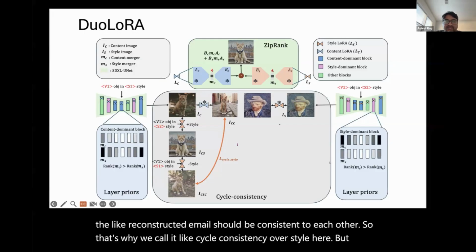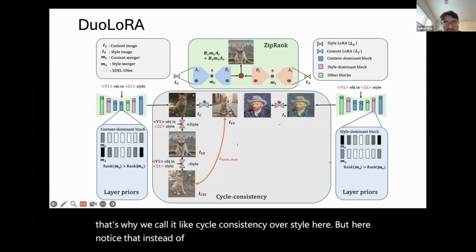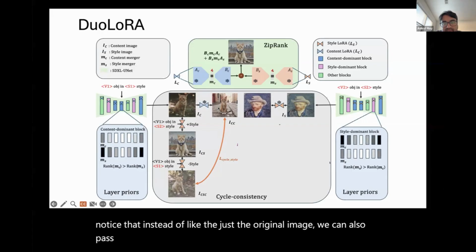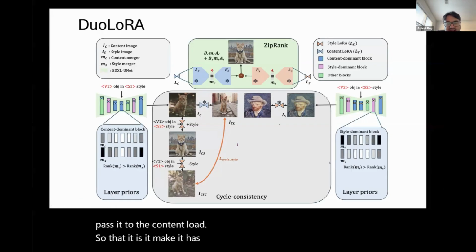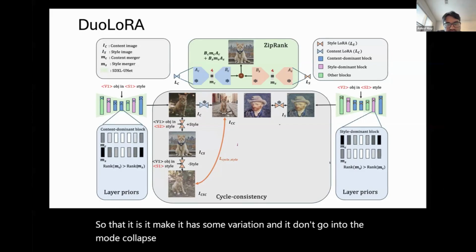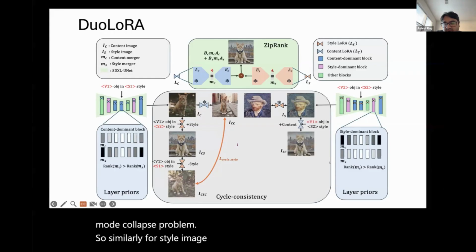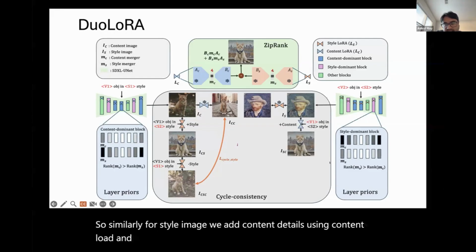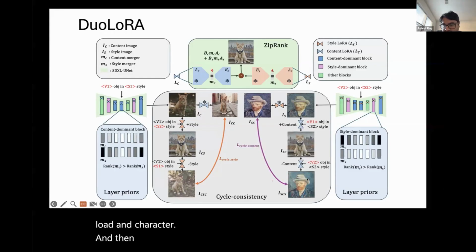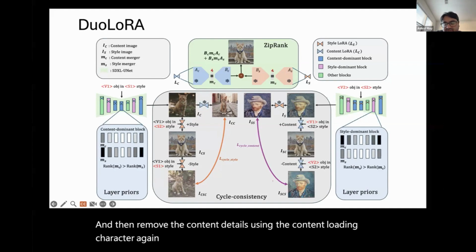Notice that instead of just the original image, we can also pass it through the content LoRA character, so that it has some variation and doesn't run into the mode collapse problem. Similarly, for a style image, we add content details using the content LoRA character, then remove the content details using the content LoRA character again, and make sure the reconstructed version is consistent with the original.